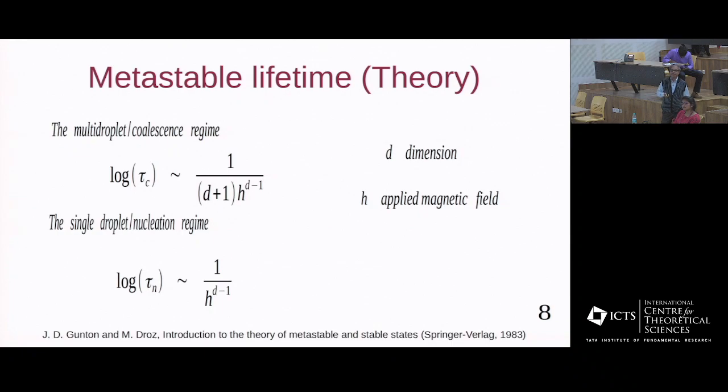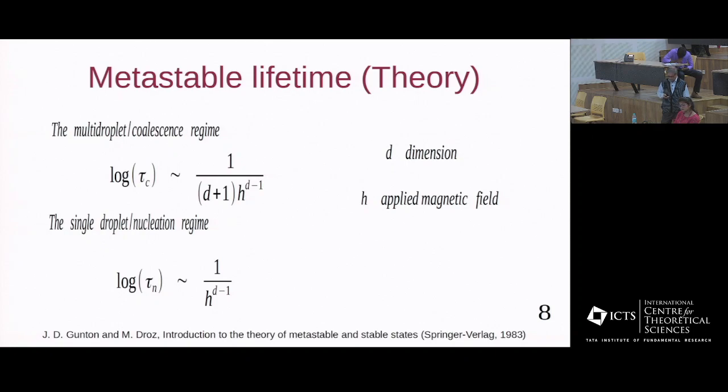And in the single droplet regime, or the nucleation regime, the logarithm of the metastable lifetime is given by this formula. Note the difference here: there is an extra factor of d plus 1. So if one plots the logarithm of the metastable lifetime as a function of 1 over h in 2 dimensions, there will be a difference in the slopes.